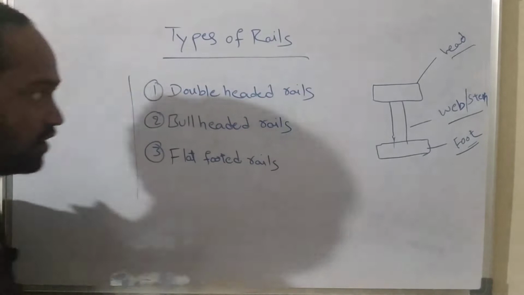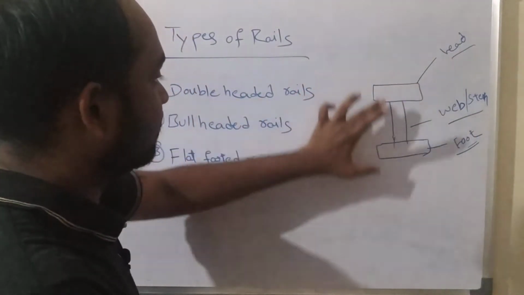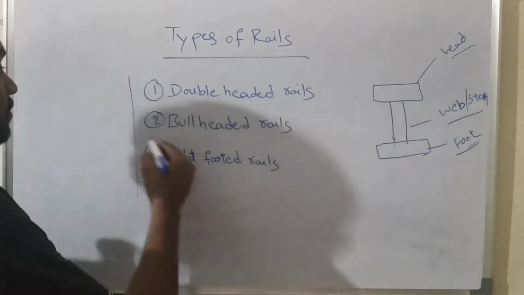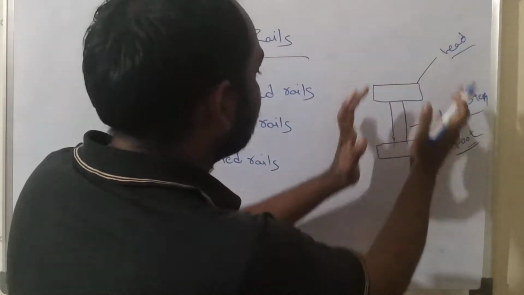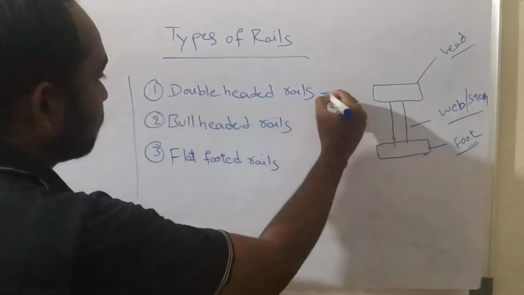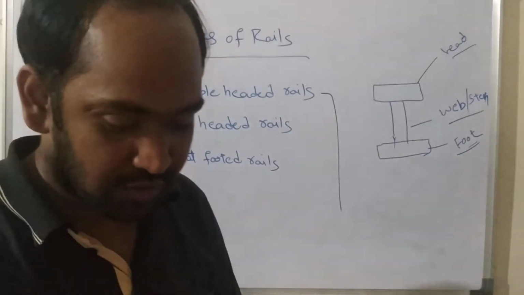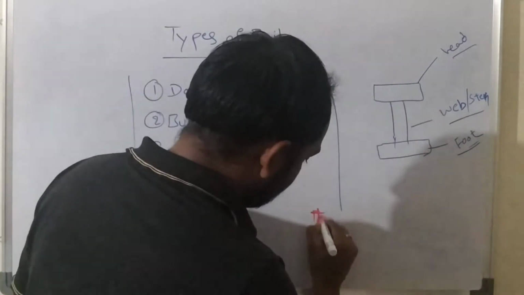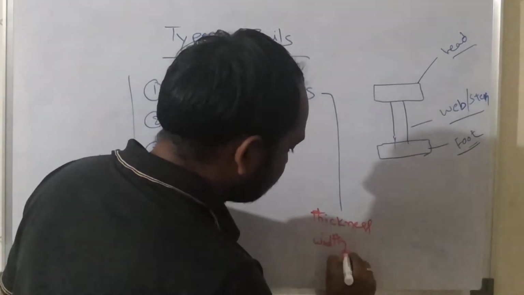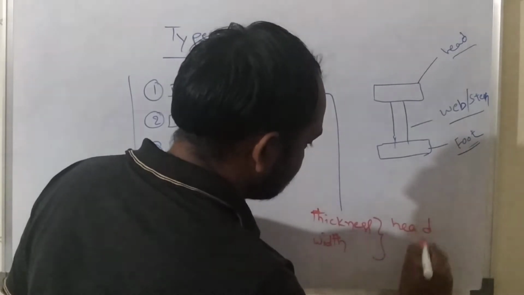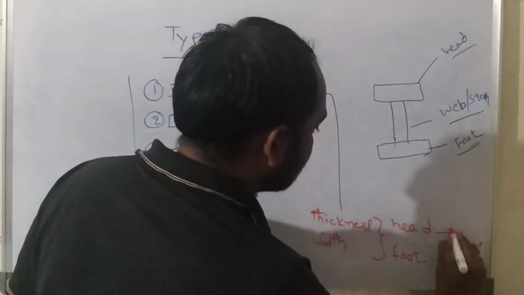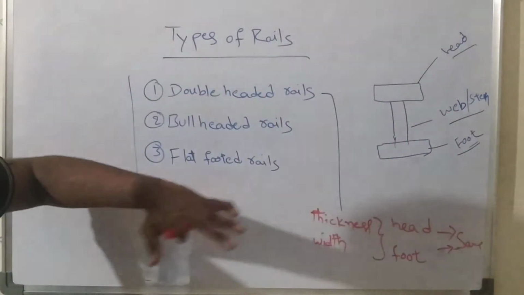If the thickness of head and foot are both the same, and if the width of head and foot are both the same, in that case the rails are called double-headed rails. It means for double-headed rails, the thickness and width of both head and foot are the same. That type of rails are called double-headed rails.